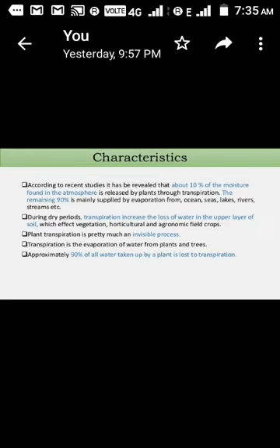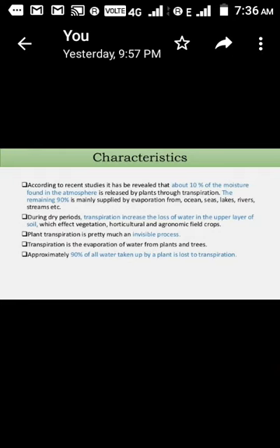Now we'll see some of the characteristic features of transpiration. What kind of characters are there and how they happen. According to recent studies, it has been revealed that about 10% of the moisture found in the atmosphere is released by the plants through stomata. Out of the total moisture present in the atmosphere, 10% is contributed by plants through the process of transpiration.